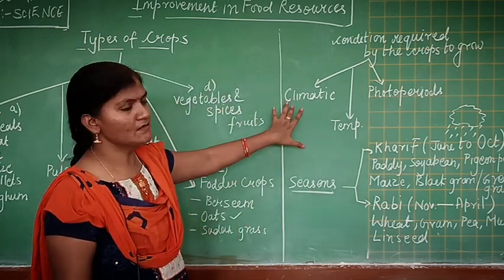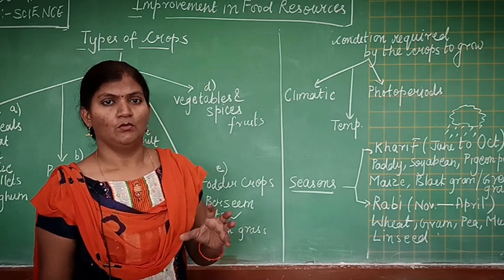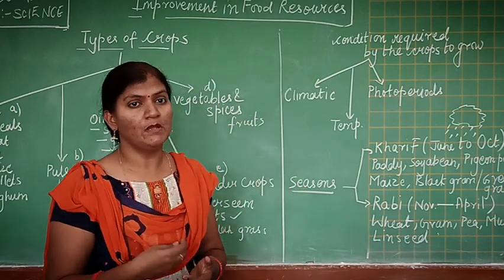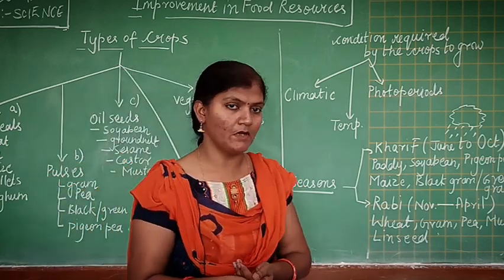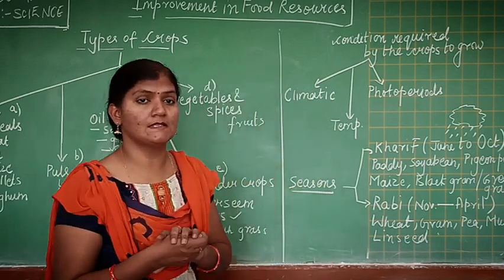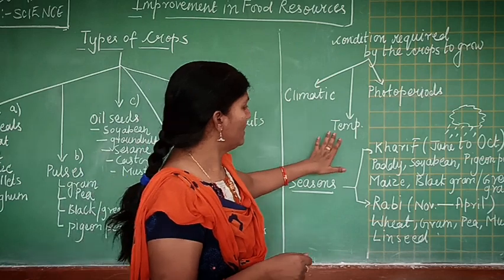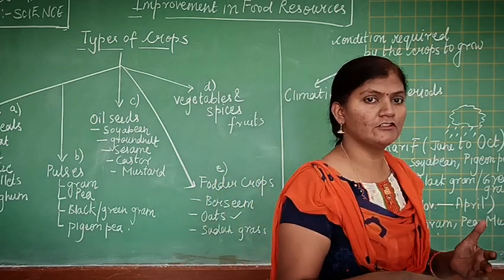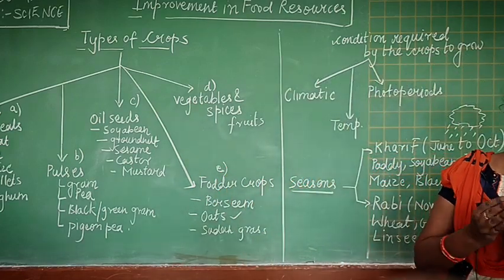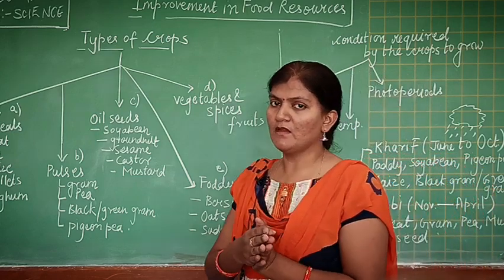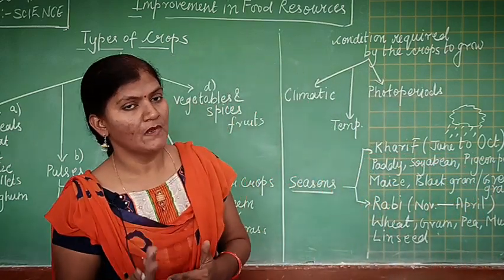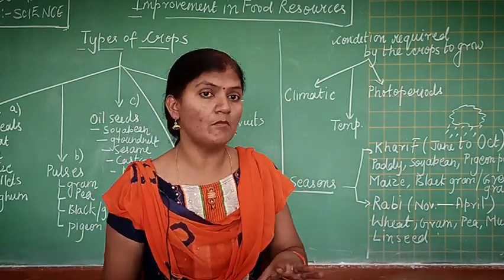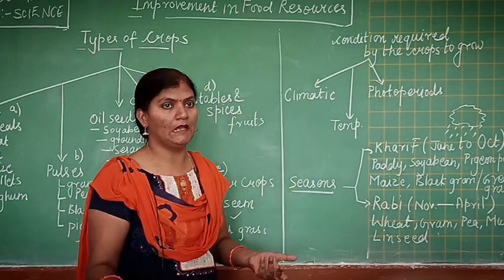See, climatic conditions are the conditions which directly influence the growth of a crop. A crop may be a winter crop, a crop may be a summer crop. It may require more light, it may require less light. Then temperature. Temperature is the heat, which means every crop needs a different amount of heat. Some crops grow in low temperature, whereas other crops grow in high temperature. Then climatic conditions also involve moisture, the amount of moisture which is present in a particular area.